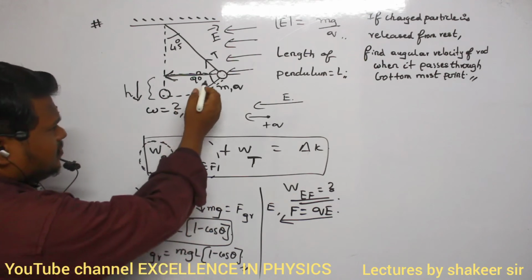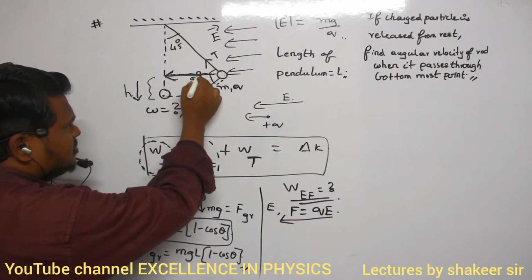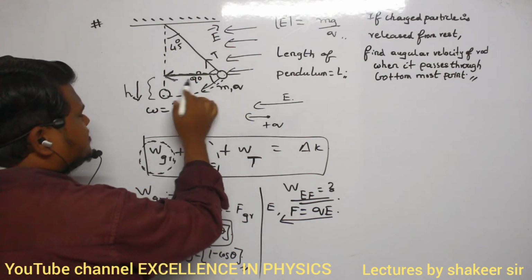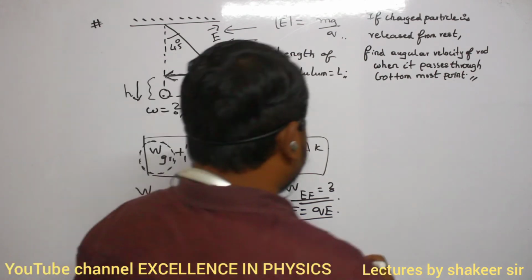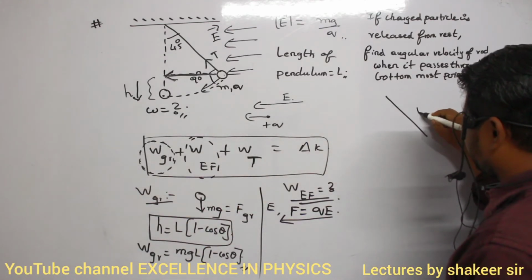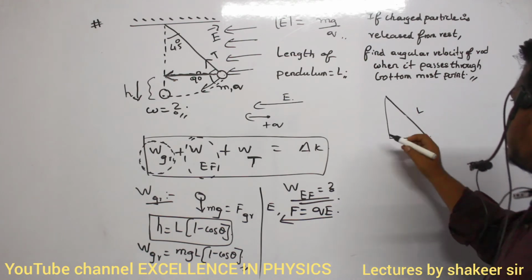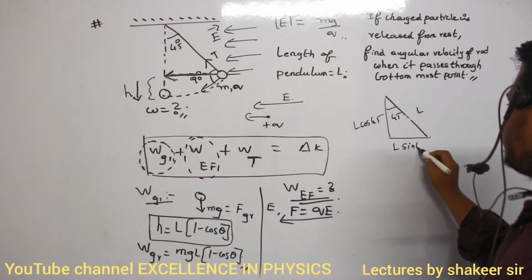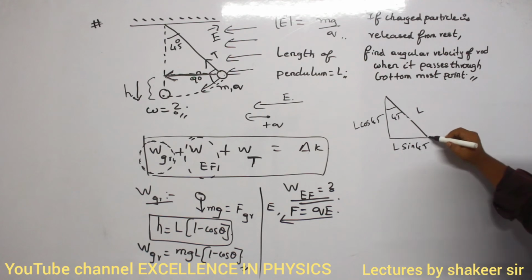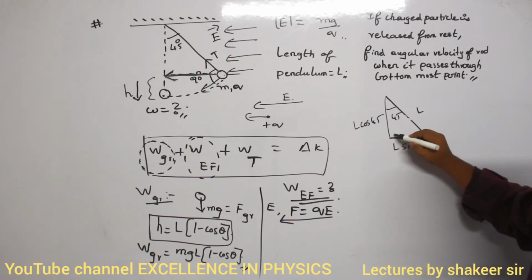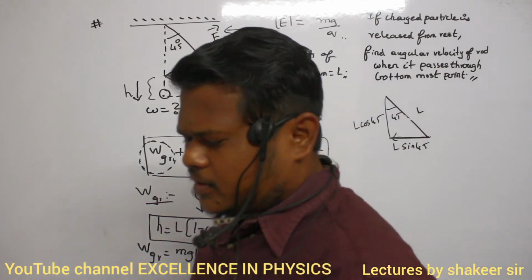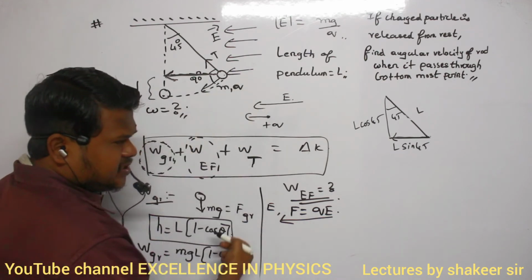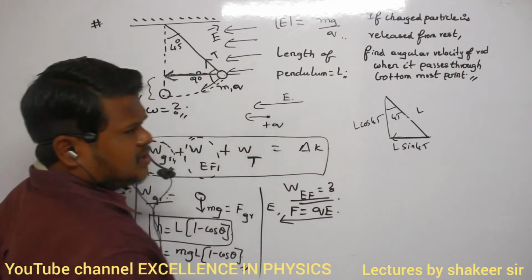Now what is the distance travelled by the pendulum in this direction? Can't I split the total length of the pendulum into two components? This is the total length of the pendulum, and I can split it into two components. This angle is 45, so this is L cos 45 and this is L sin 45. Therefore, this is the horizontal distance covered by the pendulum. Why are we taking horizontal distance only? Because the electric force is applied in the same direction, so we are concerned only with distance in the horizontal direction.